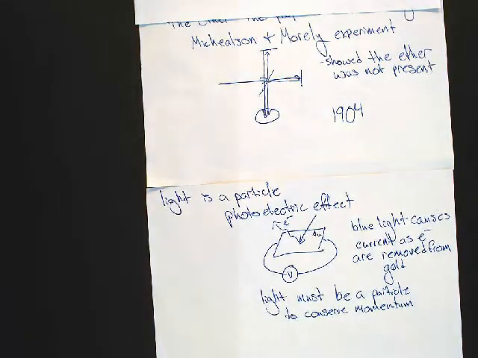So I don't know about you guys, but I'm sitting here and saying, oh, we've got light as a wave, we've got some proof. We've got light as a particle, we've got some proof. So it's both, right? It seems pretty easy to put together. Yeah, evidently not, because no one gave reason and gave explanation for that until Einstein.